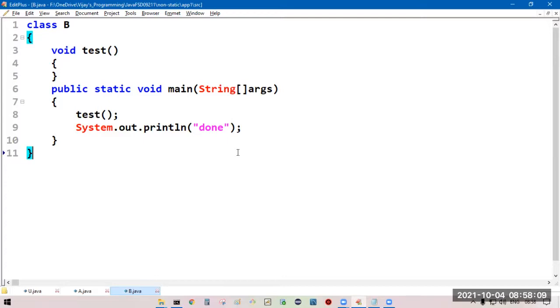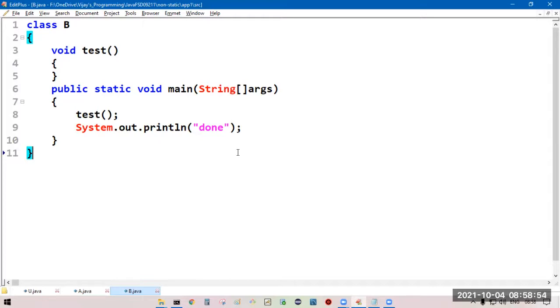If it was static, we would have accessed it straight away. We don't need anything. If you want to access a static method within the same class, you can just use the name of the method. Otherwise, from a different class, you can use the class reference, b.test, since it is static.